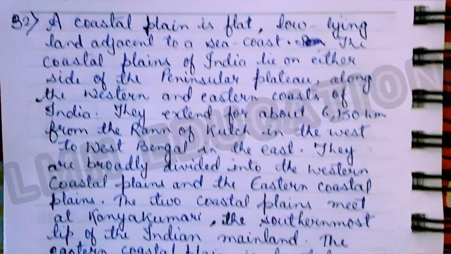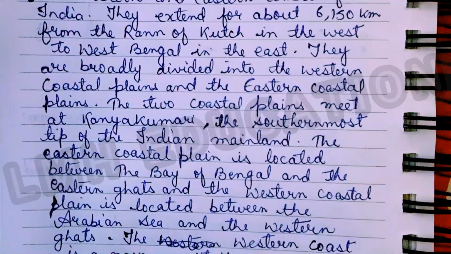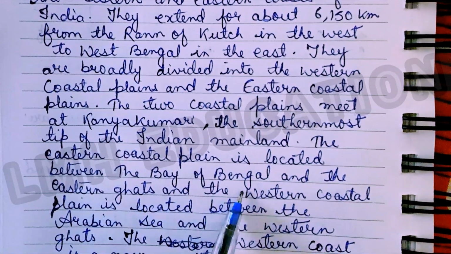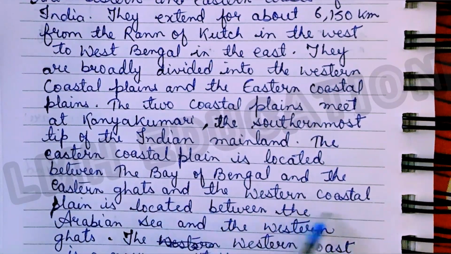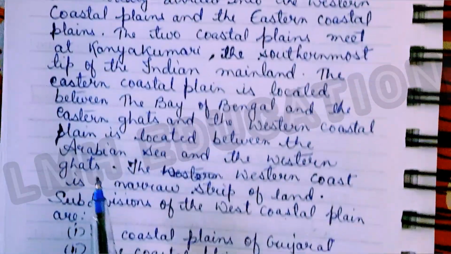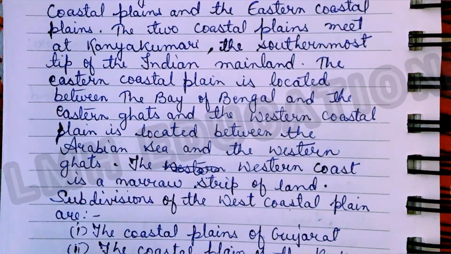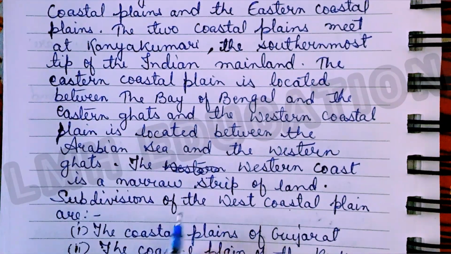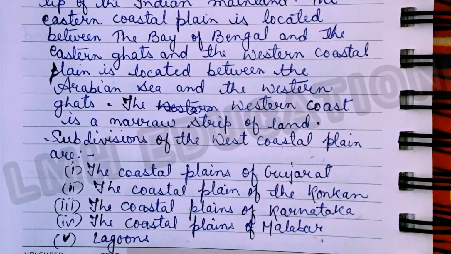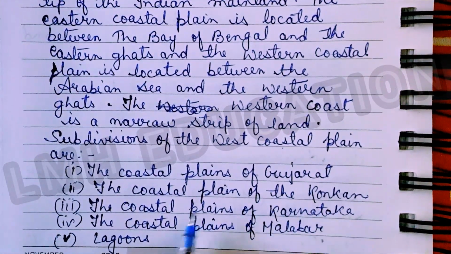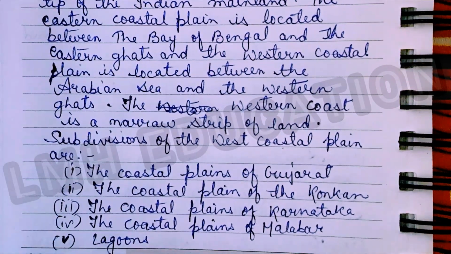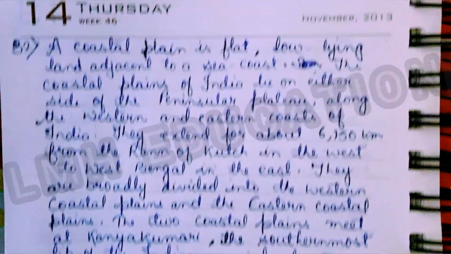The 2 coastal plains meet at Kanyakumari, the southernmost tip of the Indian mainland. The eastern coastal plain is located between the Bay of Bengal and the Eastern Ghats, and the western coastal plain is located between the Arabian Sea and the Western Ghats. The western coast is a narrow strip of land. Subdivisions of the western coastal plains are the coastal plains of Gujarat, the coastal plains of the Konkan, the coastal plains of Karnataka, the coastal plains of Malabar, and last is lagoons. So this is the answer to question number 32.